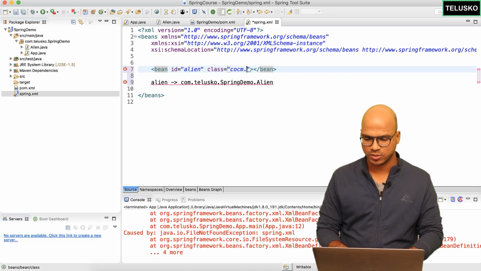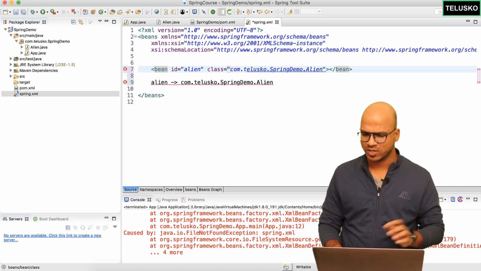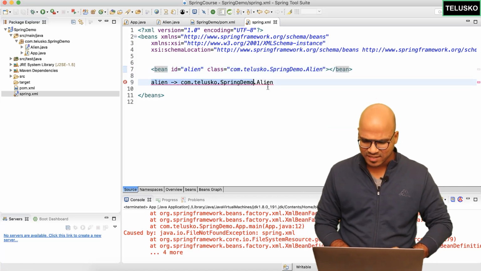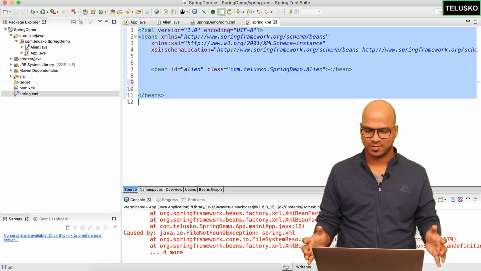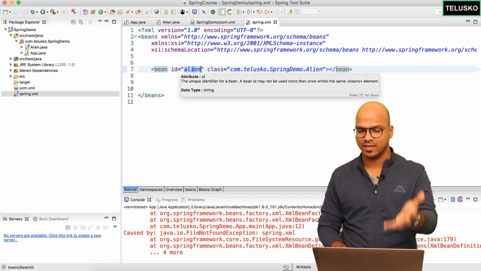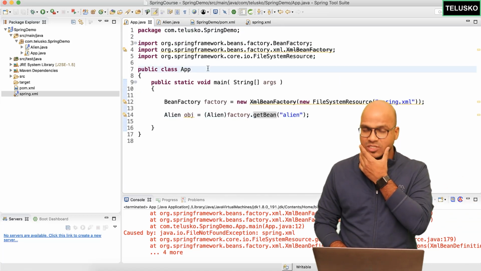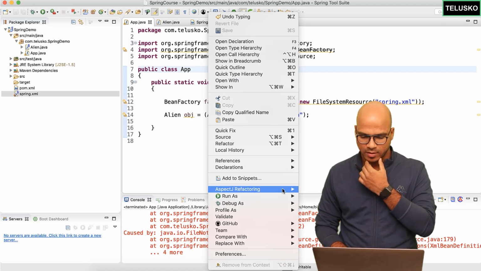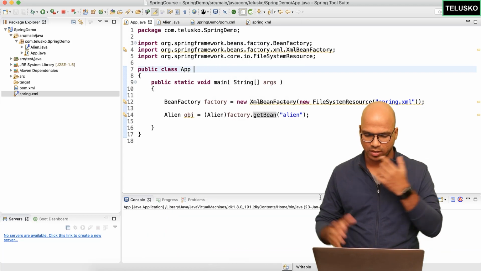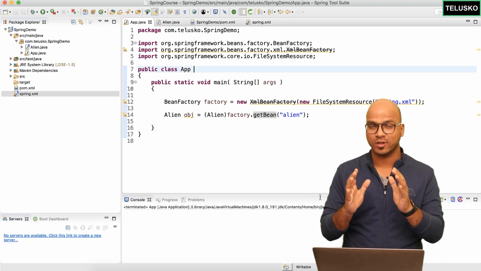I will simply say I want an object of com. In fact, we can use alien because it will give you the class as it is. Say control space, you can see it will auto-complete it. And that's it. That's the only thing you have to mention. It's beautiful, right? You just have to configure it by saying, hey, when a user says alien, give the object of alien. Go back to your code. And now let's run this application. So right click, say run as Java application, and oh, no error, but we have not got the output either.